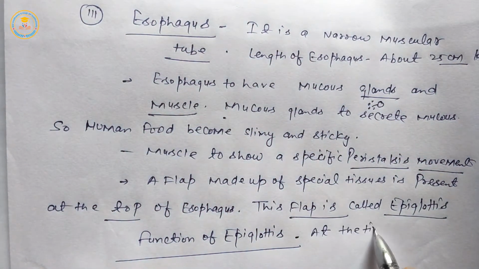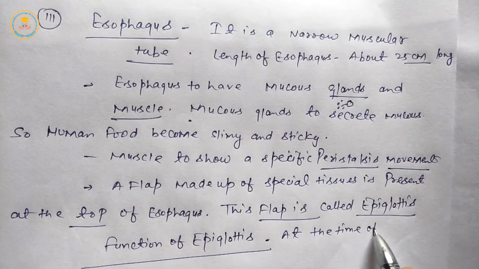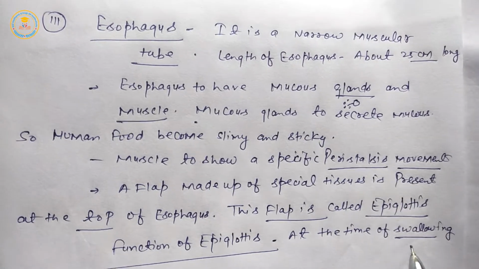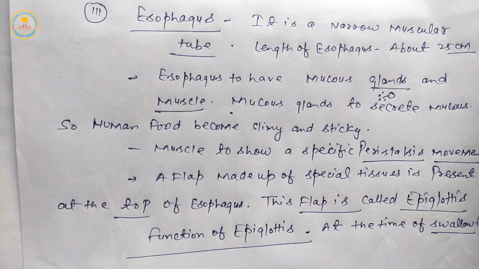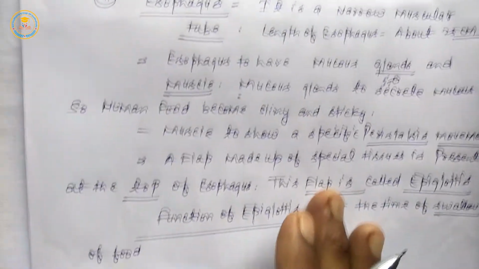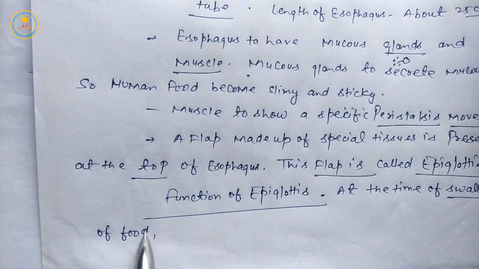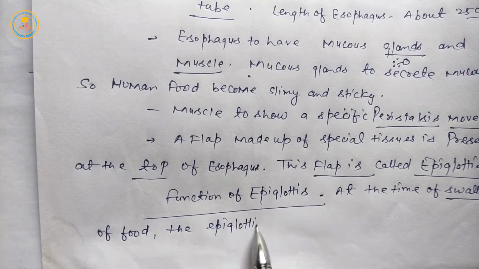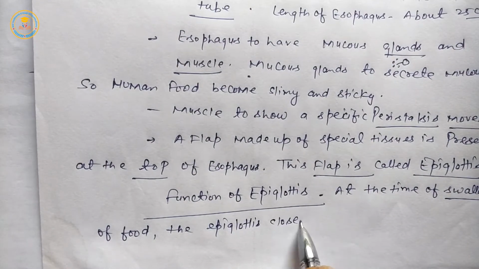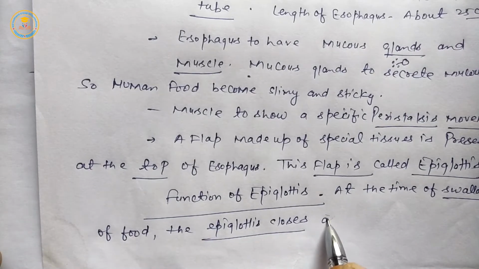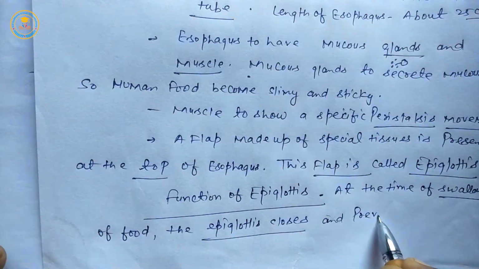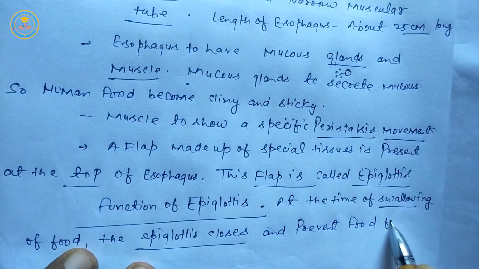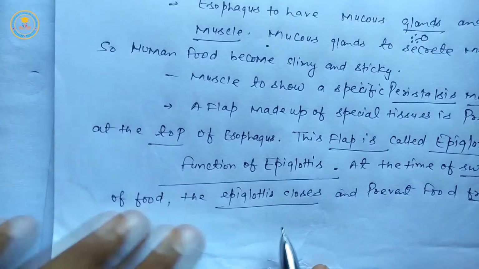At the time of swallowing of food, the epiglottis closes and prevents food from entering the trachea part.